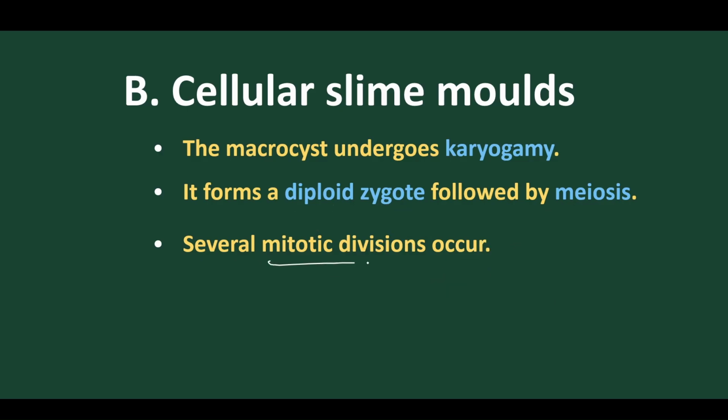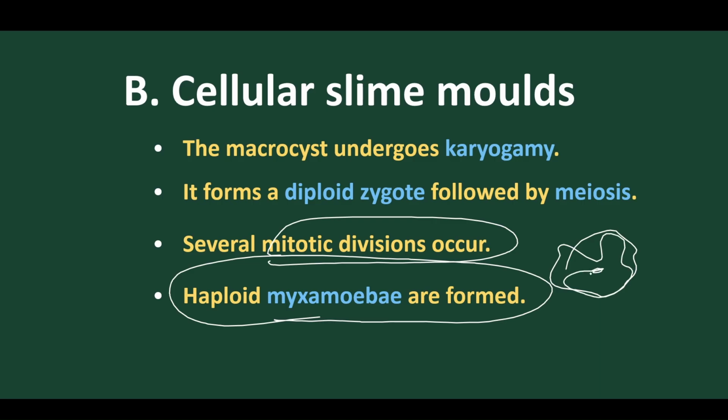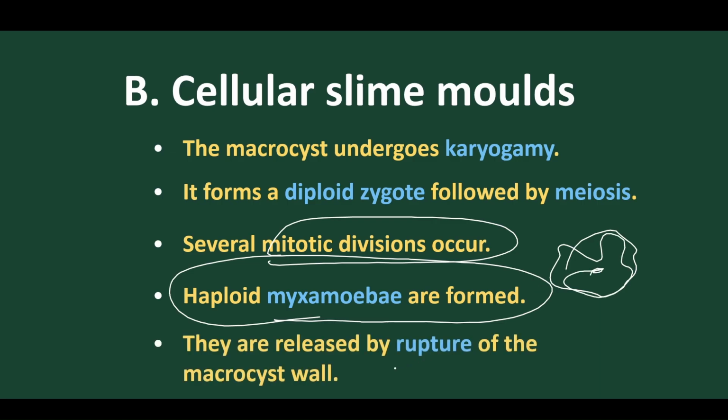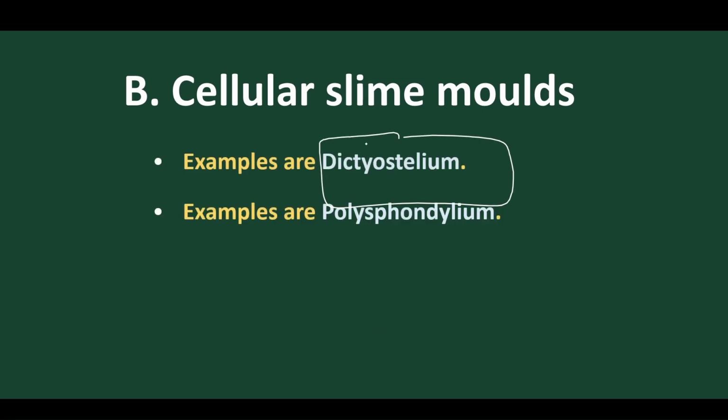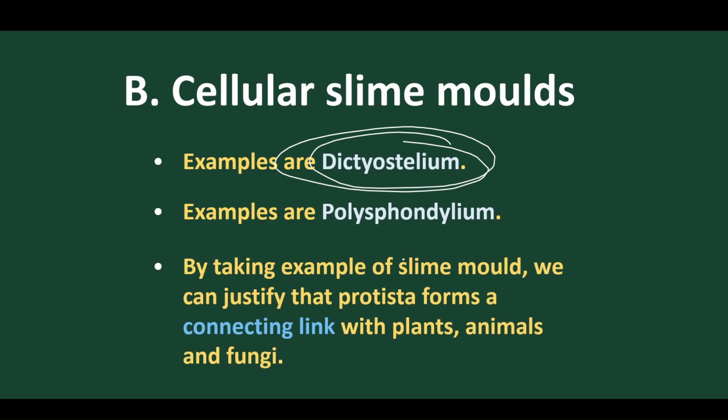Several mitotic divisions then occur after that, and that gives rise to the myxamoebae. Haploid myxamoebae are formed, as the parent type. Got it? They are released, the macrocyst wall ruptures, and germination takes place. The best example is Dictyostelium. Another example is Polysphondylium. These are the two best examples, but the most common example that comes in the exam is Dictyostelium.